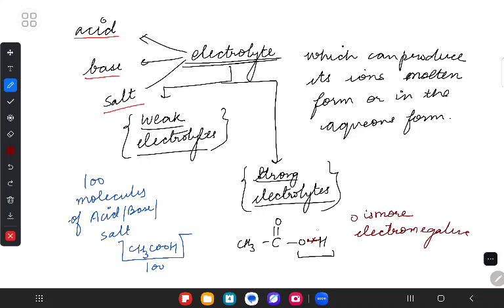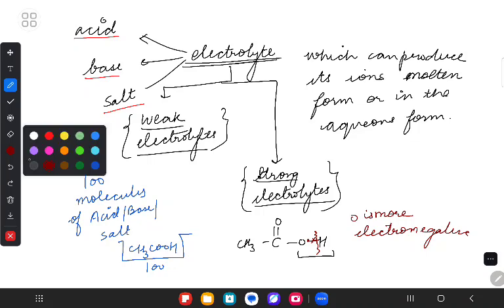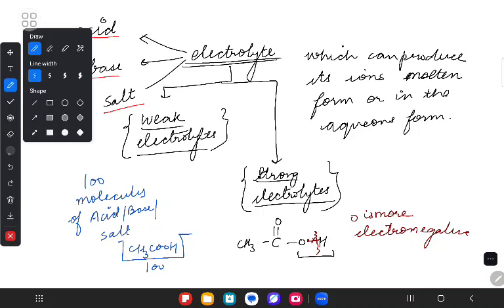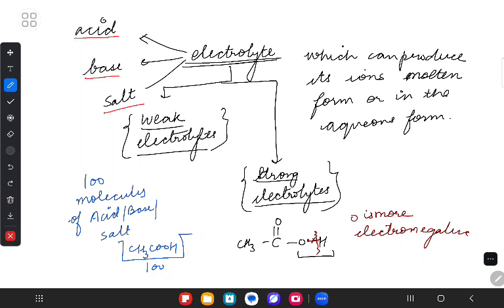So whenever this bond breaks, we were expecting that all 100 molecules will break down. When all 100 molecules break down, what do you think we'll get? This is going to break down in the form of CH3COO negative and H positive.